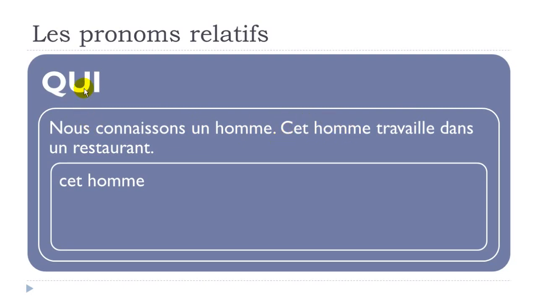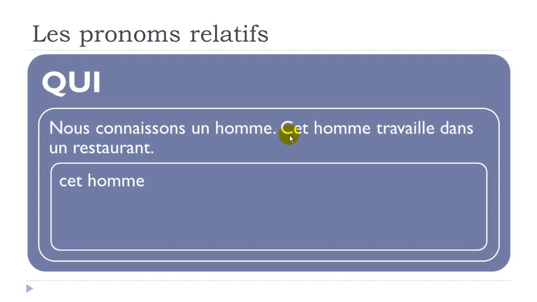In that case, we will use this pronom relatif, this qui, just because if you look carefully in the second sentence, cet homme travaille dans un restaurant, cet homme here is subject of the verb. And that's the reason why we'll use qui. So it could be a person, like in that example, cet homme, but it could be also an object or a thing.